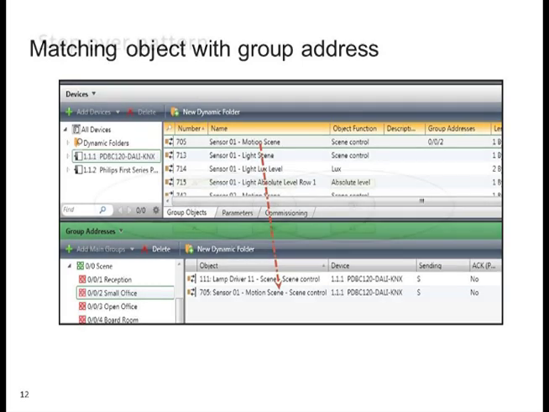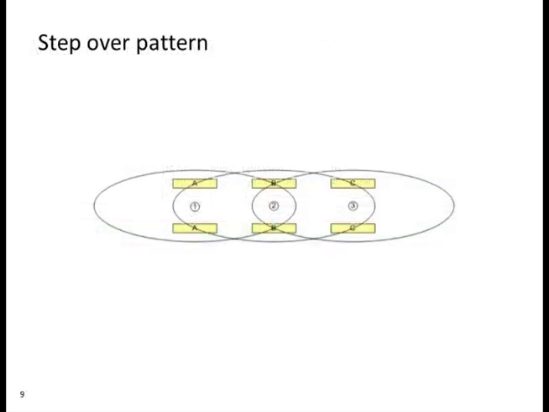So back to some of the functionality. Again, I'm thinking about this warehouse. So we have our aisles, we need to aim our sensors down at the aisles, and of course it makes no sense if one sensor cannot speak to the next one. So we simply apply a step-over pattern. This activates or can maintain this desired level in multiple areas adjacent where occupancy has been detected. So there's no delay, or worse still, no shadows as the forklifts drive up through the aisle.